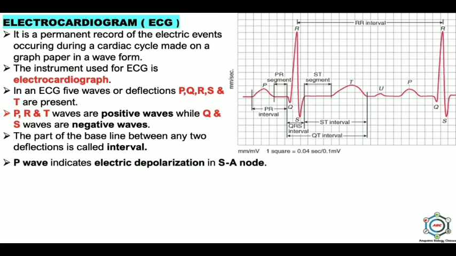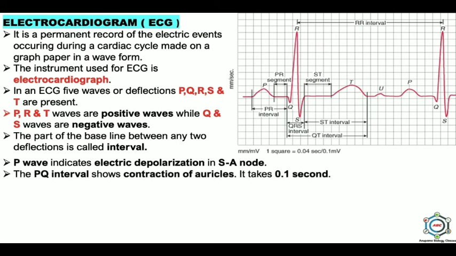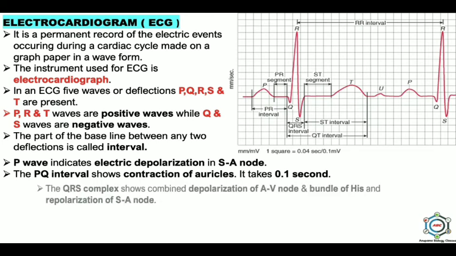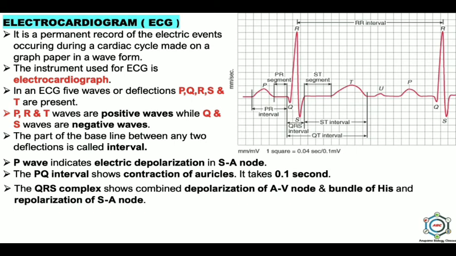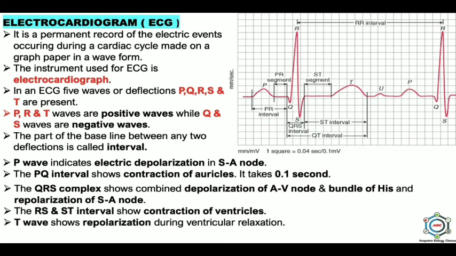P wave indicates electric depolarization in SA node. The PQ interval shows contraction of auricles and it takes 0.1 second. The QRS complex shows combined depolarization of AV node and the bundle of His and repolarization of SA node. The RS and ST intervals show contraction of ventricles. T wave shows repolarization during ventricular relaxation. And the wave QRST takes 0.3 second.